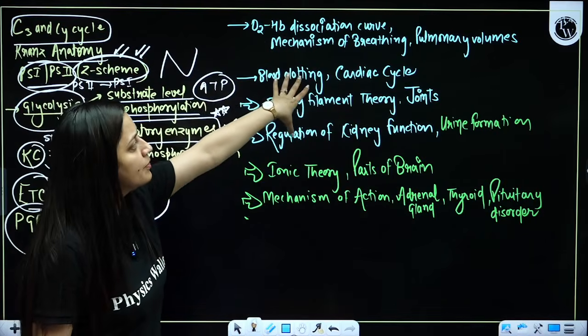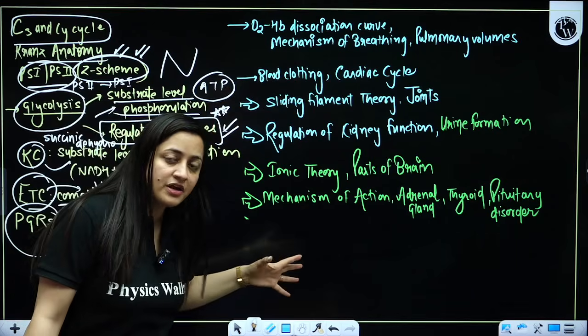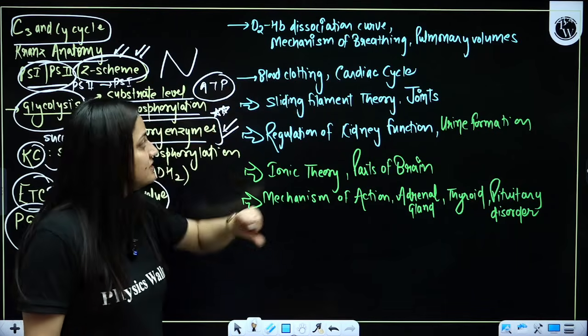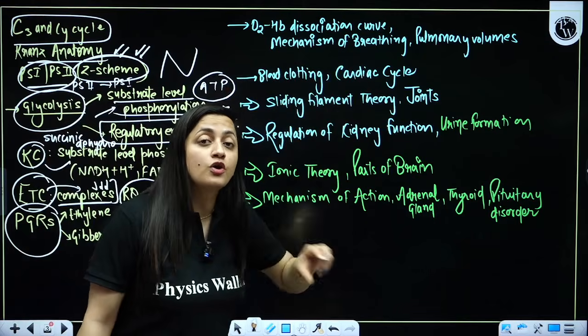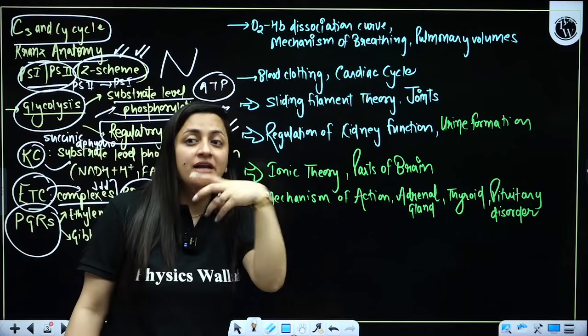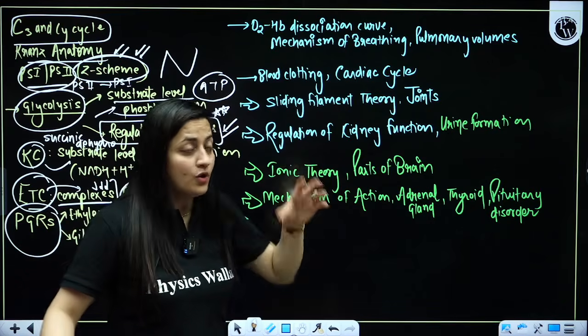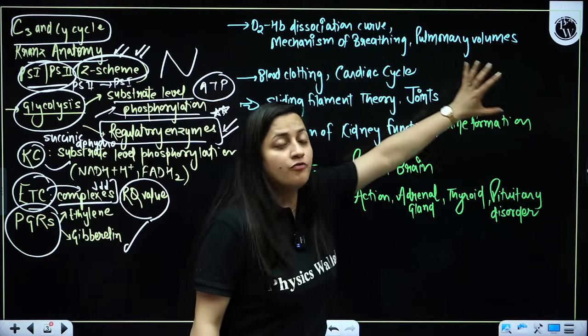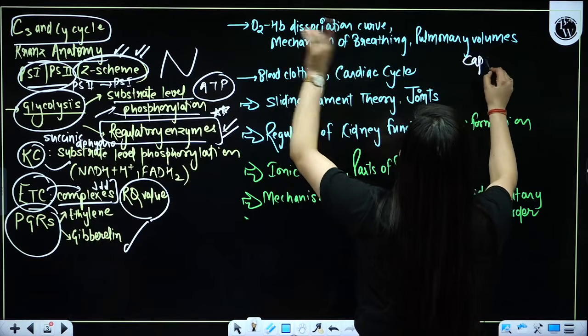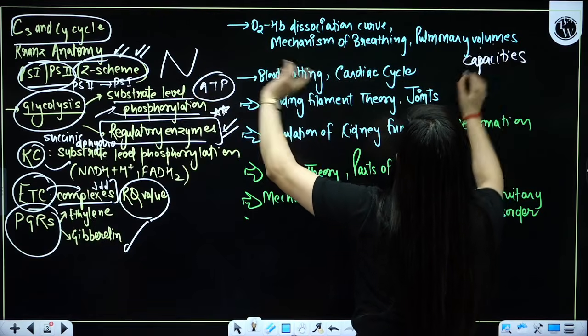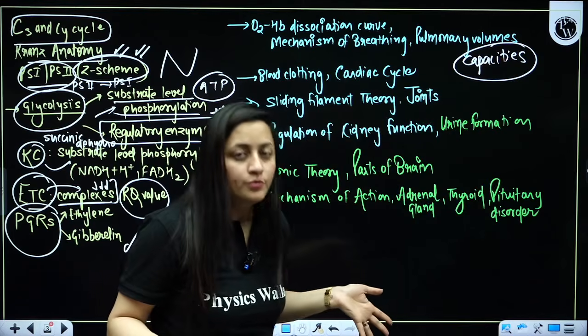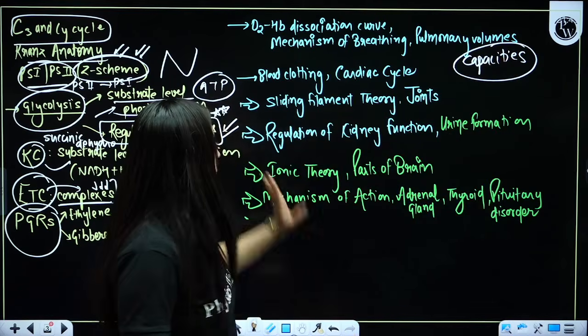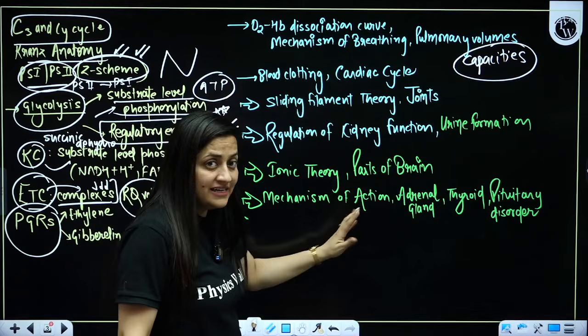Now oxygen hemoglobin dissociation curve, the factors which favor dissociation and association, majorly focus there. Mechanism of breathing, you need to focus on the muscles there. So now you might be thinking that ma'am is giving all the topics. No, I'm saying focus on the muscles there. Pulmonary volumes and capacities, do compare, and check one important thing, which capacity or volume you cannot measure and why. That is it. Now blood clotting, the complete cycle, cardiac cycle.